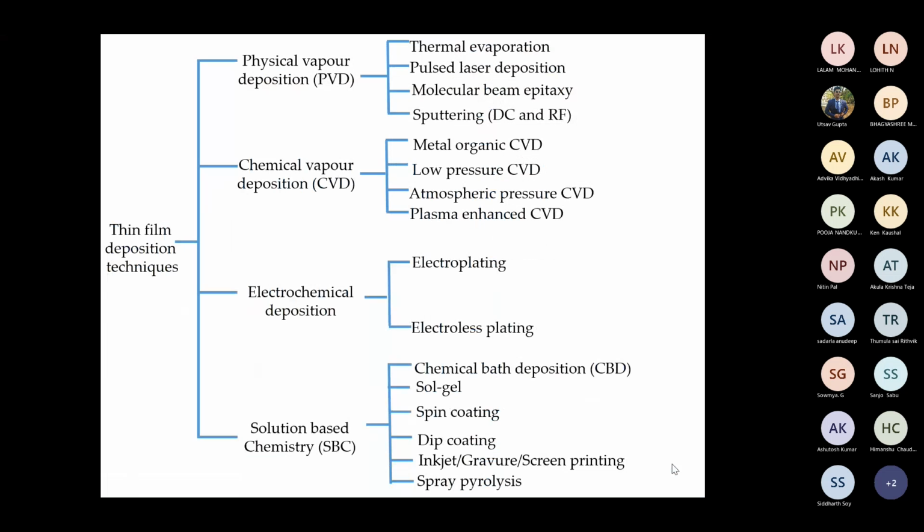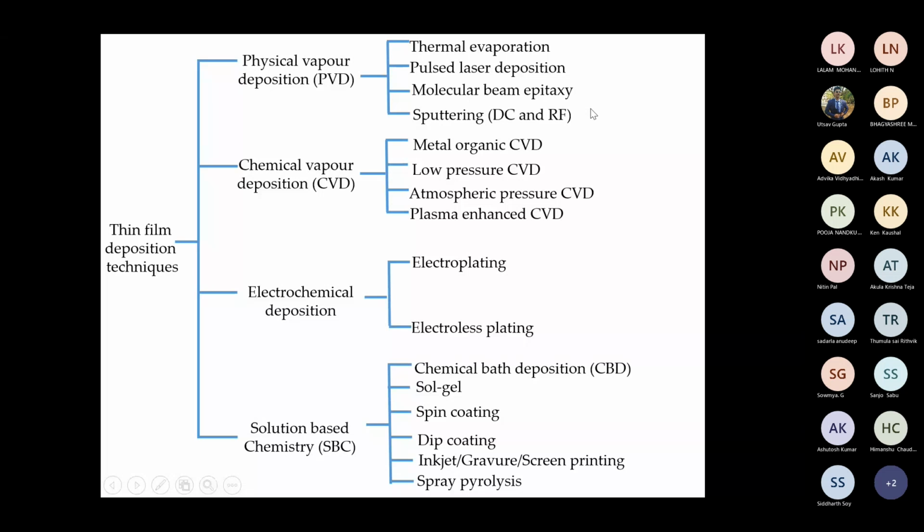Today I'd like to summarize thin film deposition. You can see it is classified here as physical vapor deposition. Physical vapor deposition includes thermal evaporation, pulsed laser deposition, molecular beam epitaxy, and sputtering, which are similar technologies. In our class till now we have covered thermal evaporation, pulsed laser deposition, and sputtering.